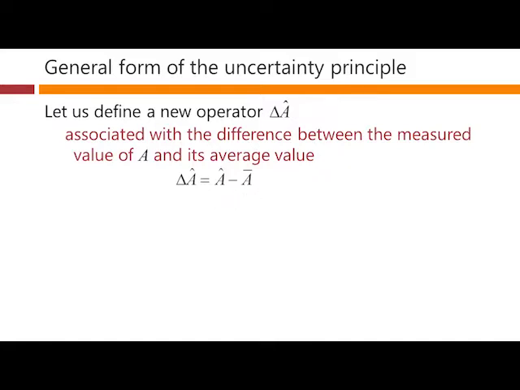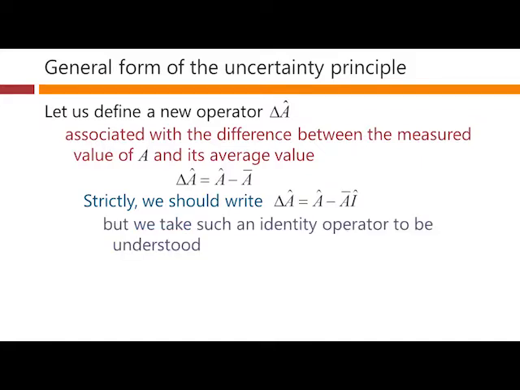And to be strictly correct here, we ought to have an identity operator in here because this is an operator. But in a somewhat loose notation we tend to use in this kind of algebra, we don't bother to put that identity operator in. So we should strictly write it this way, but in this algebra we mostly won't bother to write that, taking it as obvious it should be there if we've got an expression that's basically an operator. So we take this identity operator mostly to be understood in our algebra.